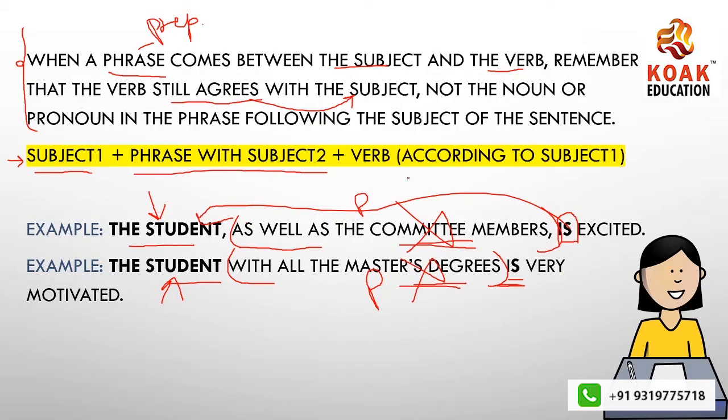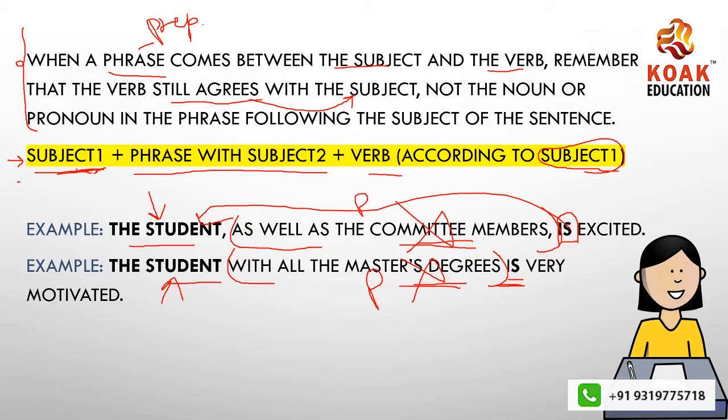Verb according to subject 1. You don't have to worry. The verb has to be according to subject 1. You just keep this pattern in mind and forget everything else. You don't have to worry about the subject in the phrase. Just work on the concept that is given here. Just follow this pattern that is given here.